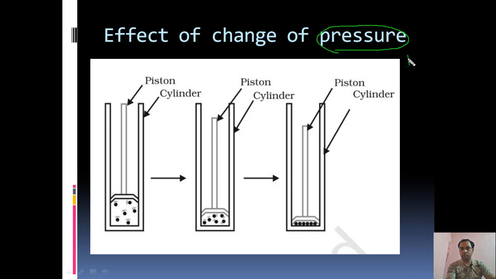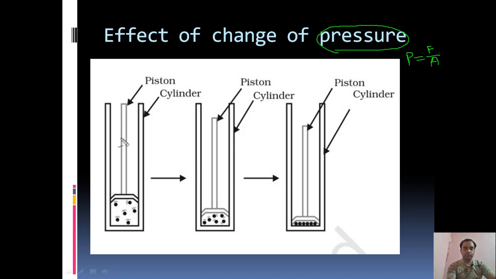Pressure is nothing but the effect of force with respect to a given area, or pressure equals force divided by area. Now, how is pressure going to affect the change of state of a body, that is from solid to liquid or liquid to gas, or vice versa? So we will see. Now you can see there are three cylinders in which the pistons are kept in different situations.